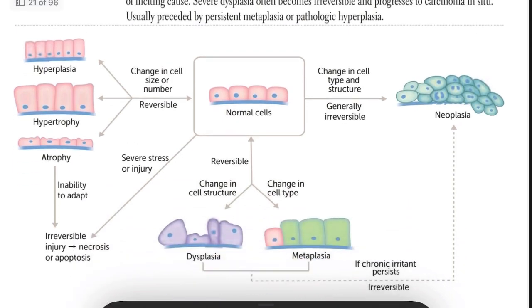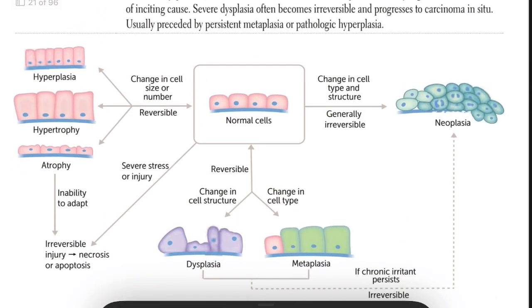If you see this image, hyperplasia means an increase in the number of cells, hypertrophy means an increase in size, and atrophy means a decrease in size. These are normal cells, and they increase in size and in number of cells, and this is reversible.